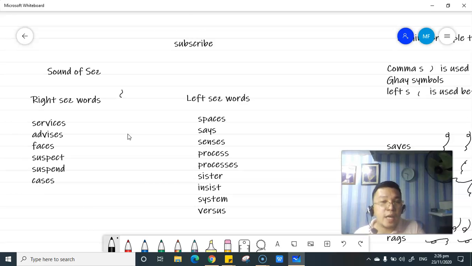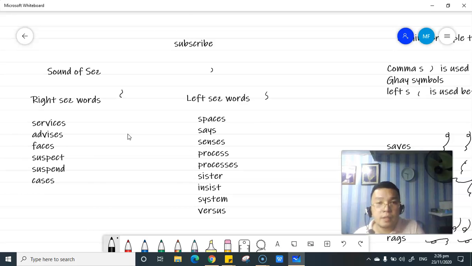When we say left ses word, it begins with the left S, then ends with the right S. So again, sulat ko ha.